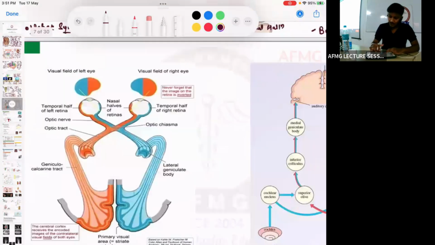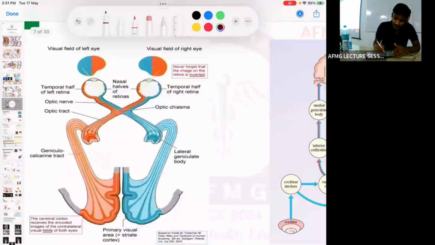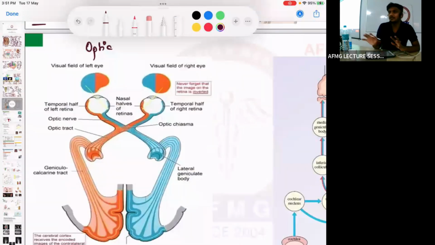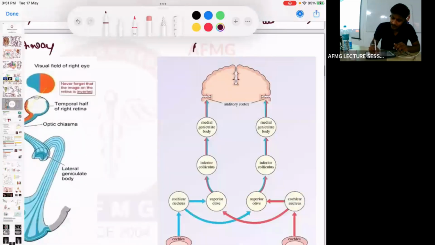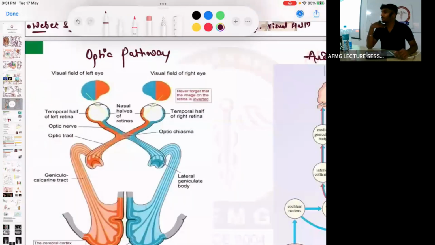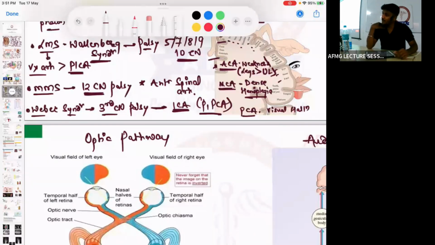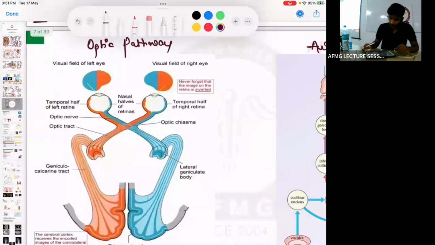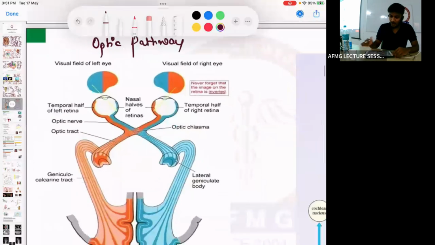Moving ahead. These are the visual tract and the optic tract and the auditory tract. I am telling you the important things, the lesions and so on, just briefly; I will cover them later in the options. This is the optic pathway, and the next one is the auditory pathway. Horner syndrome is due to compression of the cervical sympathetic chain. Please remember, features like Horner syndrome can be seen in Weber's because the third cranial nerve is affected, if they ask.